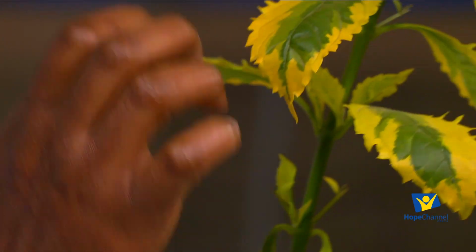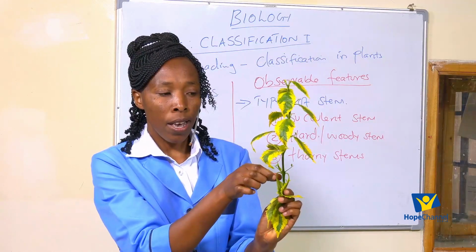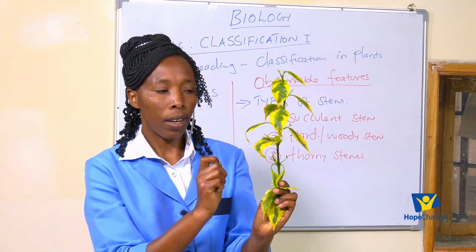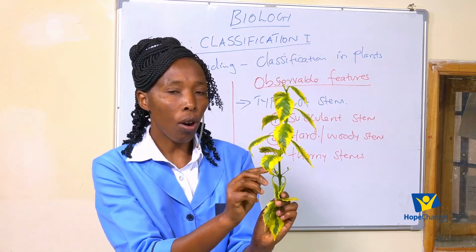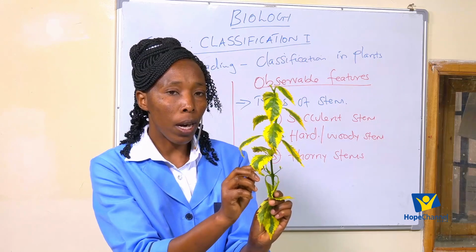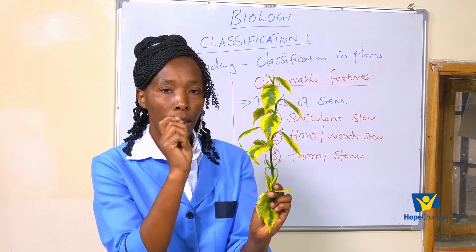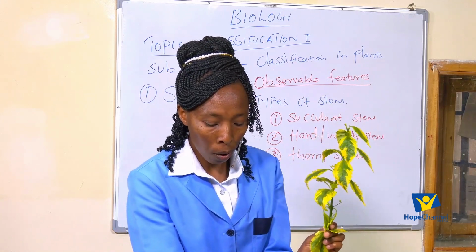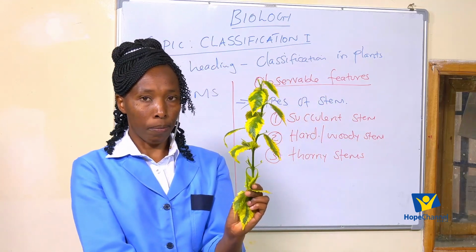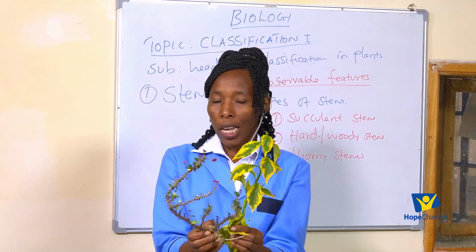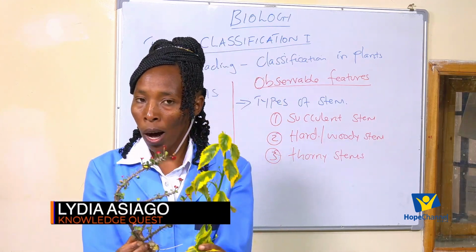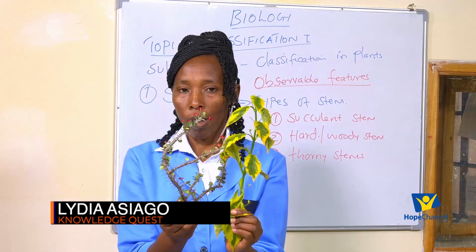So it means this stem, yes, it is hard. It is a woody stem. But still, it has what? Thorns. So we have stems that are having thorns. So if I was to put them into groups, what do you think I could say? I could take these two and place them into one group. Why?